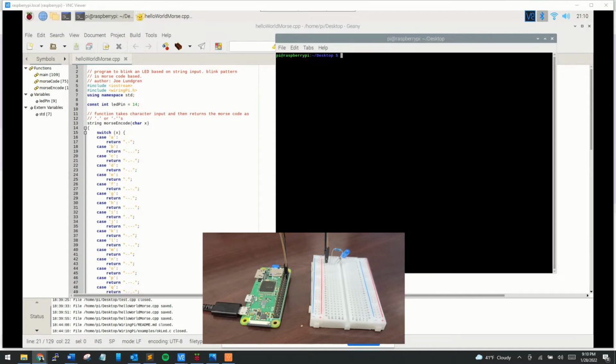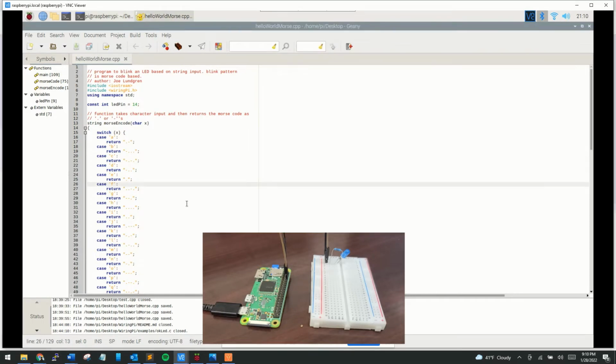As far as the C code goes, I'm using the basic text editor in the Raspberry Pi OS. It seems like the easiest way is to use this wiringPi library if you're going to use the GPIO pins for C++ on the Raspberry Pi. So I had to install that.